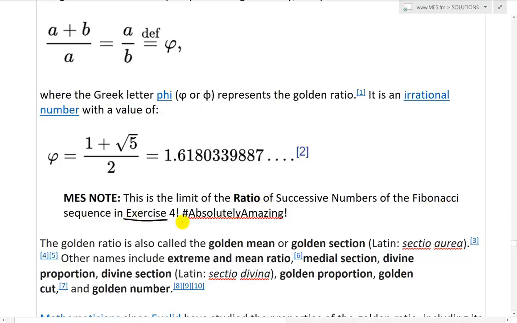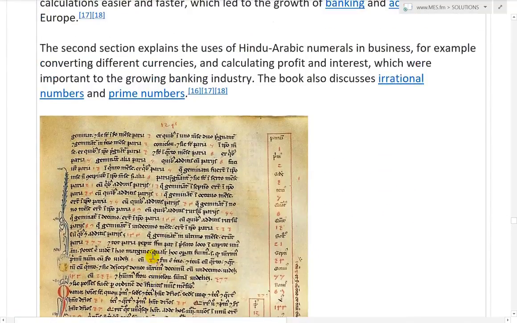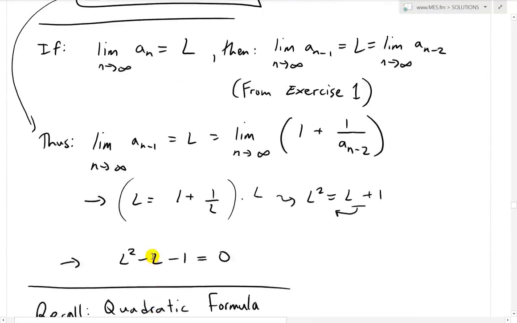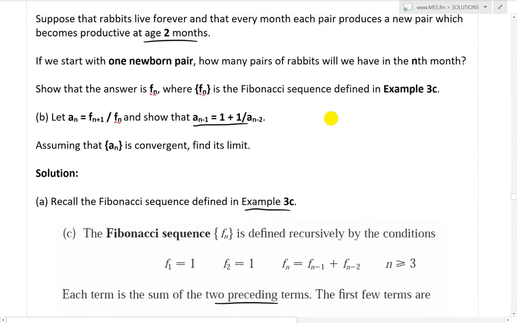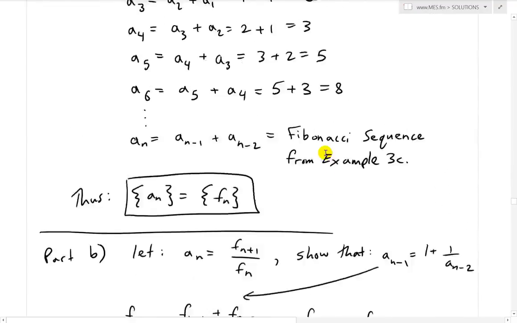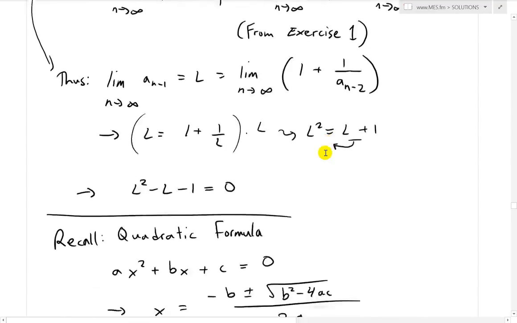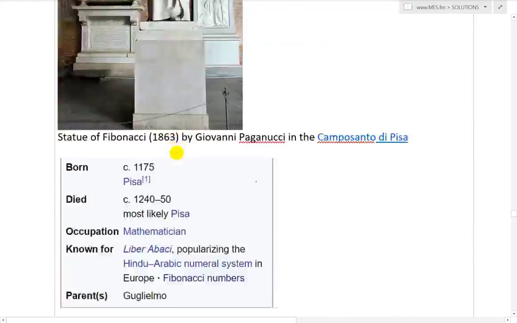And now remember exercise 4, I just want to scroll up quickly because I think I may have mentioned earlier that the limit of the sequence is the golden ratio, but that's actually not the case. It's the ratio. So here, remember, we let a_n equal f_(n+1) divided by f_n, like that. So that's the ratio of the successive terms of the Fibonacci sequence. But the Fibonacci sequence itself, the limit just keeps getting larger and larger, so it's infinity. So yes, it's the ratio. And I showed here that when you do the ratio, it becomes like this, 1.618. So yes, fascinating stuff indeed.